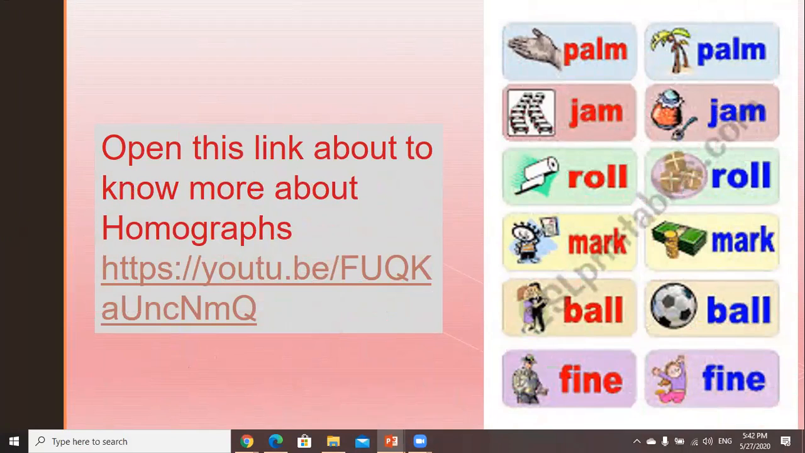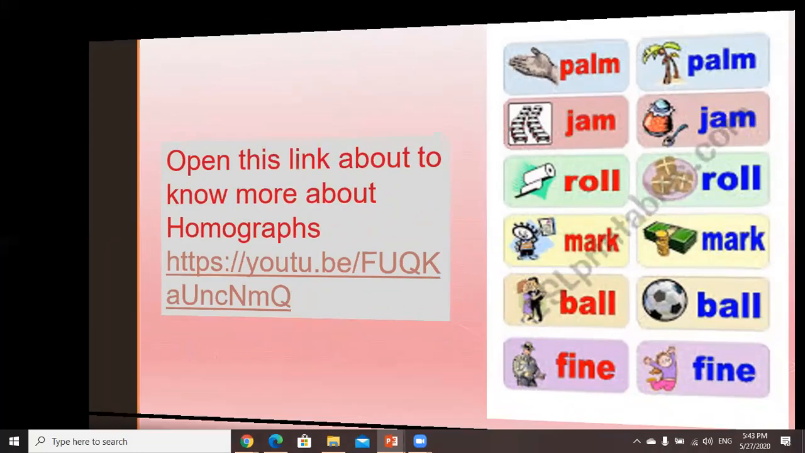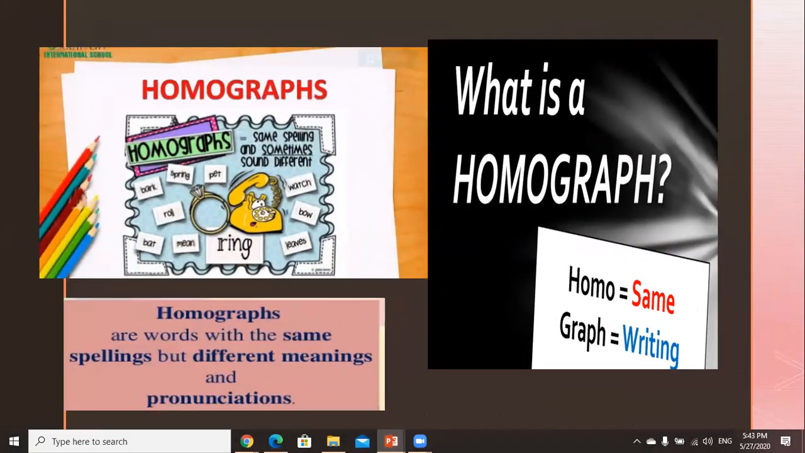I want you to open this link to know more about homographs, and if you have the PPT, you can open it by yourself. Homographs are words with the same spelling but different meanings and pronunciation. What is a homograph? Homo means same, graph means writing. They are two words with the same sound or the same writing, but they are different in pronunciation or in meaning.